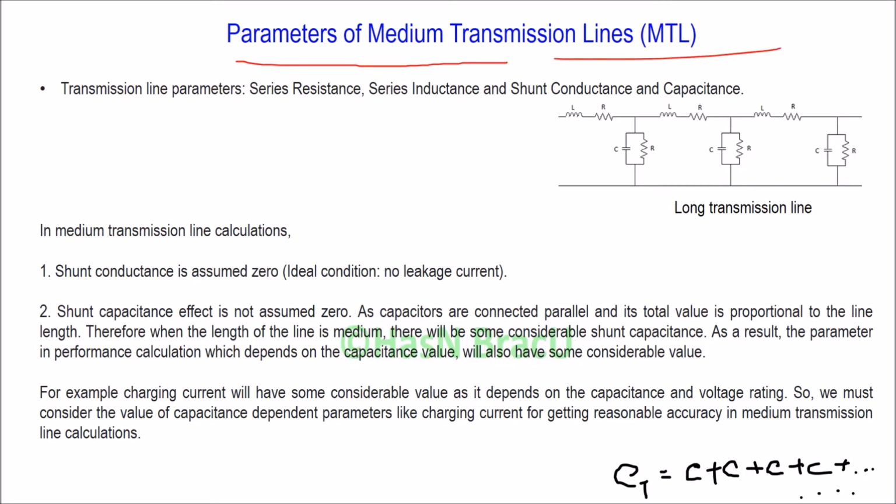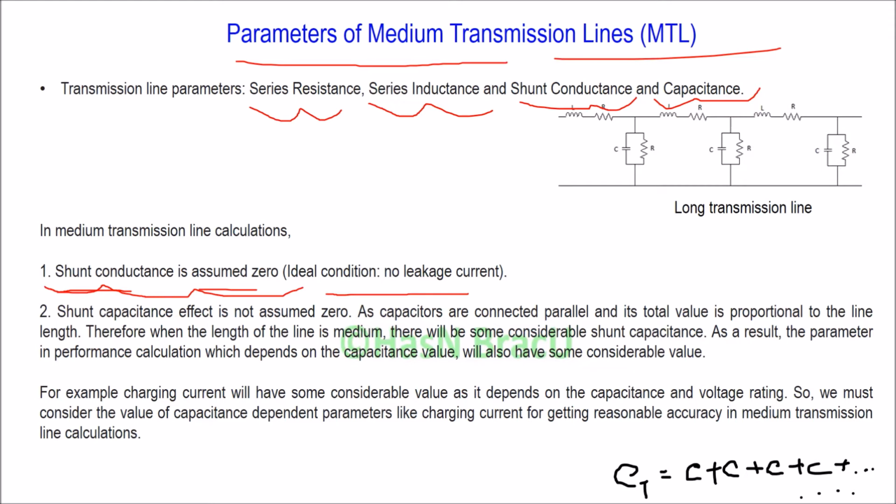As we know, in a transmission line, four parameters can be present: series resistance, series inductance, shunt conductance and shunt capacitance. In case of medium transmission line, shunt conductance is assumed 0. Since in medium transmission line the length is medium, we consider there will be no leakage current flowing. That's why the effect of shunt conductance is assumed 0.